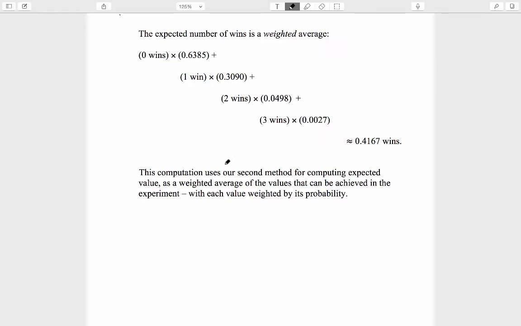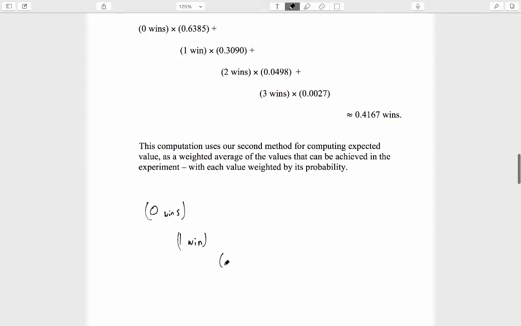So this computation uses our second method for computing expected value. Our second method is the one that does not involve ideal datasets, but instead computes expected value as a weighted average of the values that can be achieved in the experiment. Each value weighted by its probability. Now if 0 wins, 1 win, 2 wins, and 3 wins were all equally likely to one another, then they would each have probability 1/4, or 0.25, and then we'd be weighting each one by 0.25.